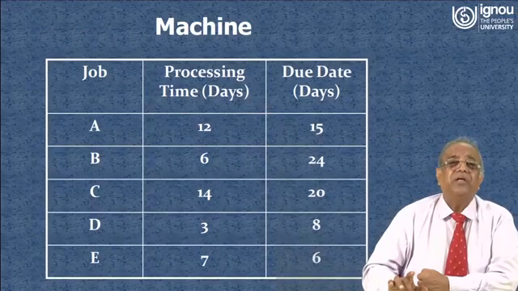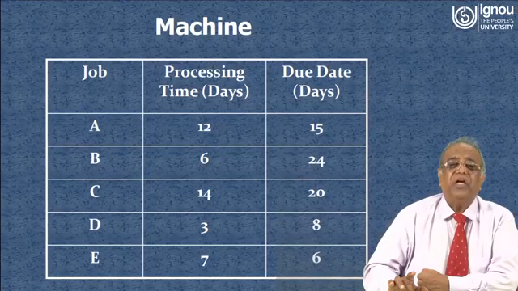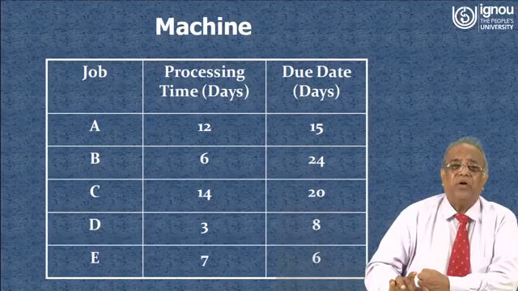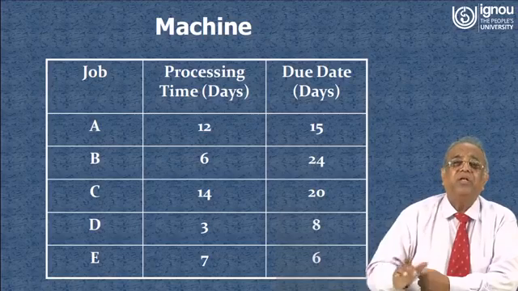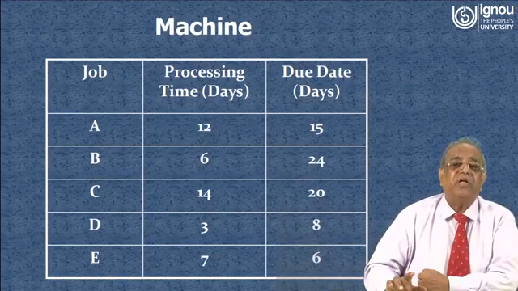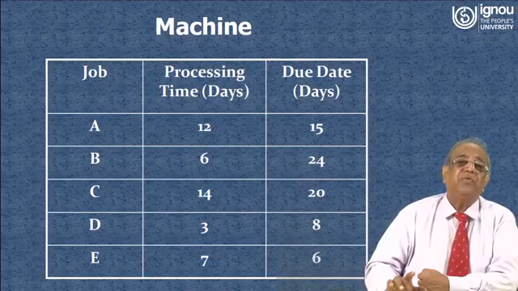Now we see that the jobs are given. Job A's processing time is given as 12 and the due date is 15. If the job is completed within the 15 days, there is no lateness. For job B, the processing time is given as 6 and the due date is 24. So all these data are given. If the sequence is taken on a first come first serve basis, that means the sequence will be A, B,